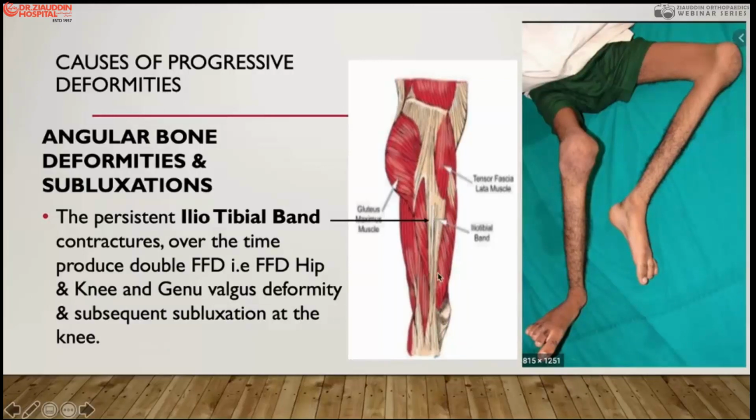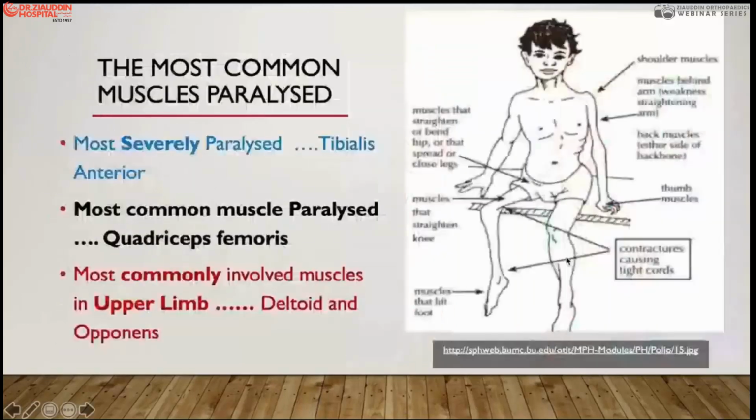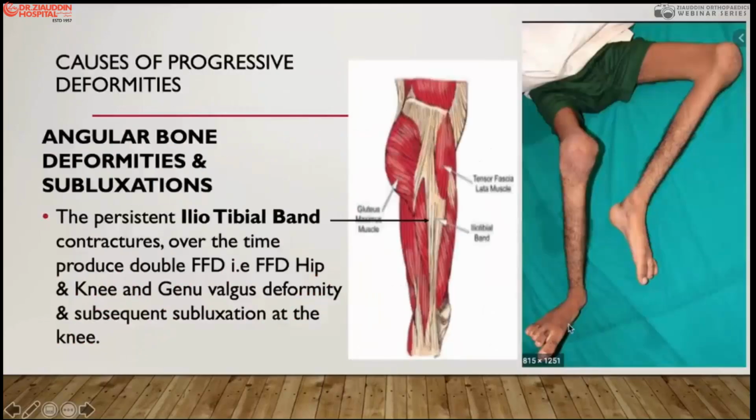and further, in postural paralysis, it produces a deformity of flexion contracture at the hip joint, and when the tightness is more and the hamstrings are tighter, they produce a flexion deformity at the knee joint. But this is the postural deformity because of the contracture in the iliotibial band, and if it persists, it may produce a valgus deformity, and this valgus deformity in the posture in combination can also produce a deformity at the ankle joint in the foot.